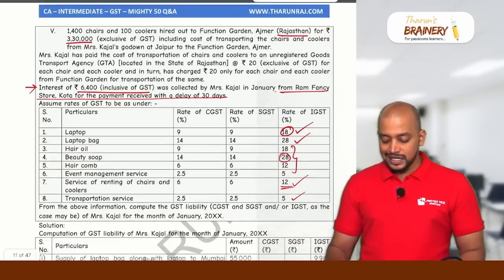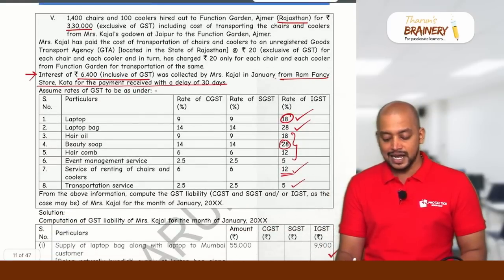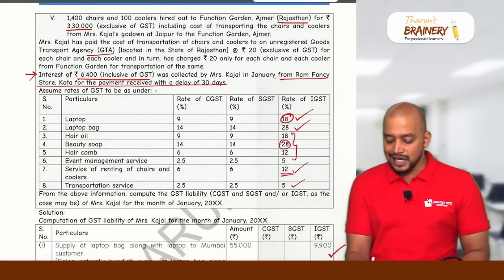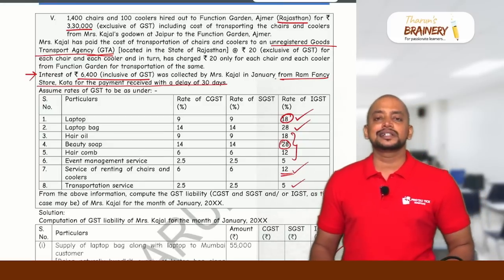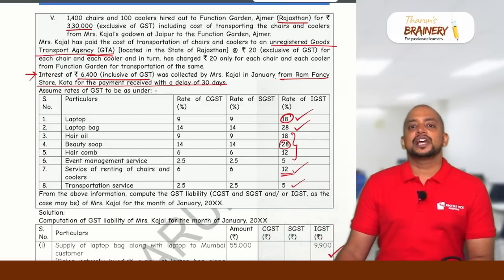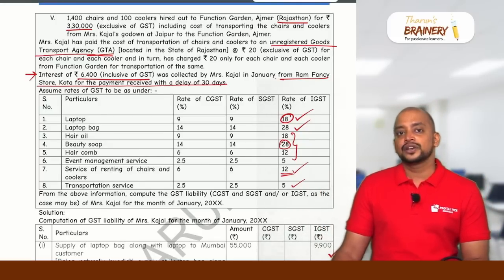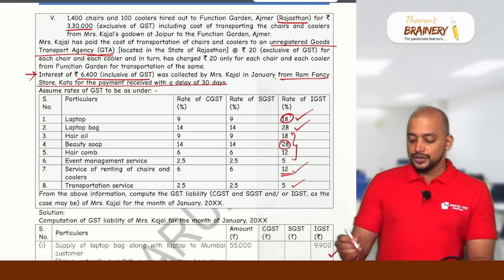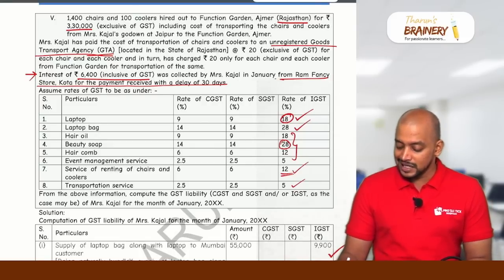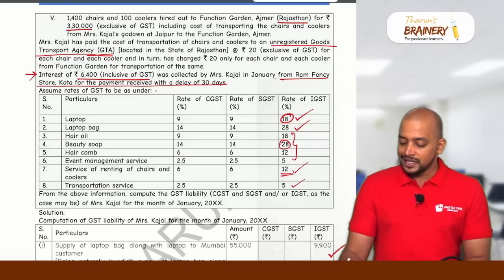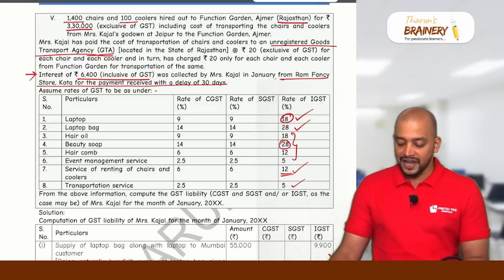And she has paid the GST under RCM because the GTA is unregistered. Unregistered GTA means GTA service will come under RCM, where the liability to pay GST is on the recipient at 5%. So what is the GST payable? How many chairs and coolers? 1400 chairs and 100 coolers. So 1400 plus 100, 1500.